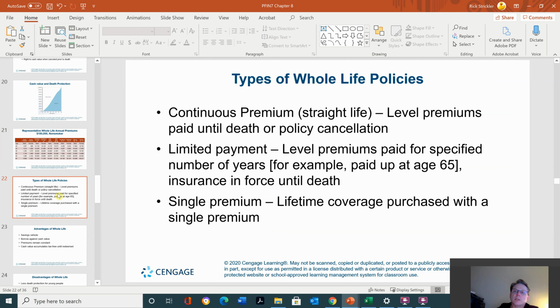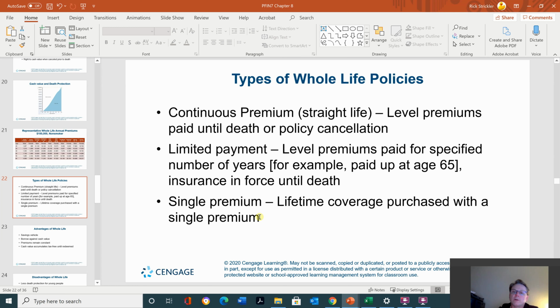Types of whole life policies are continuous premium, which is straight life. Level premium is paid until death or policy cancellation. Limited payment, level premiums paid for a specific number of years, for example, paid up to age 65. Insurance in force until death. Single premium, lifetime coverage purchased with a single premium.